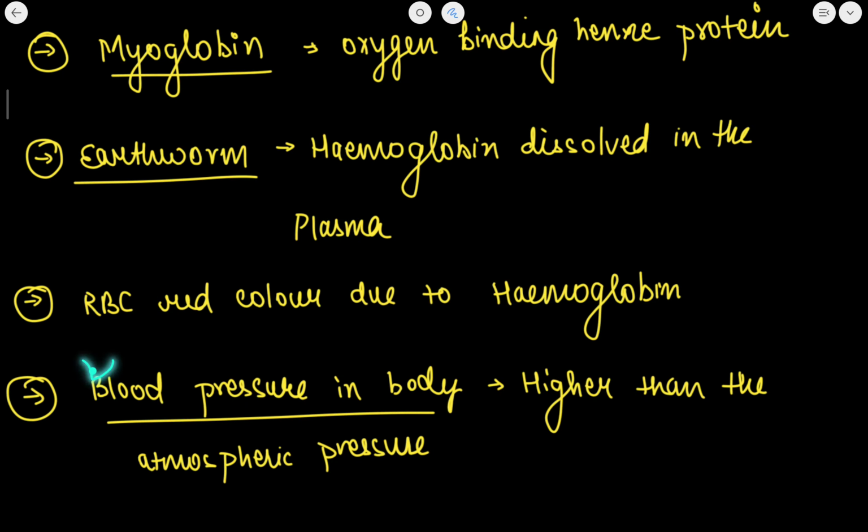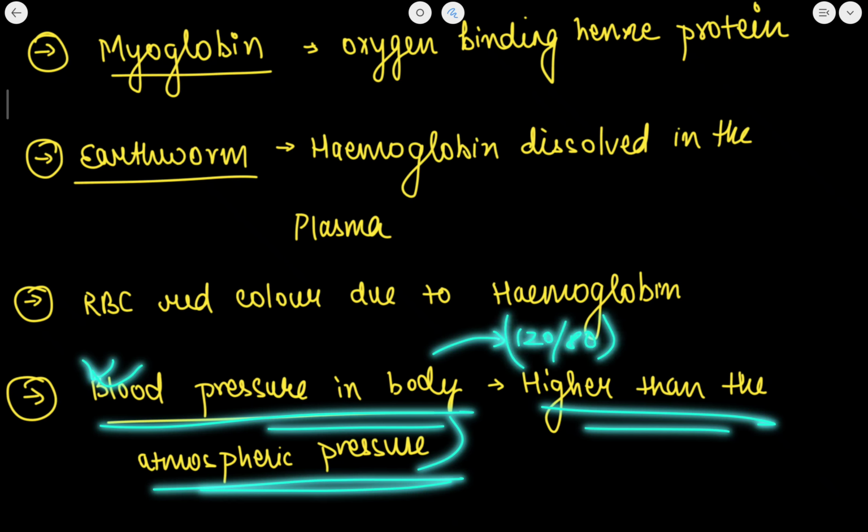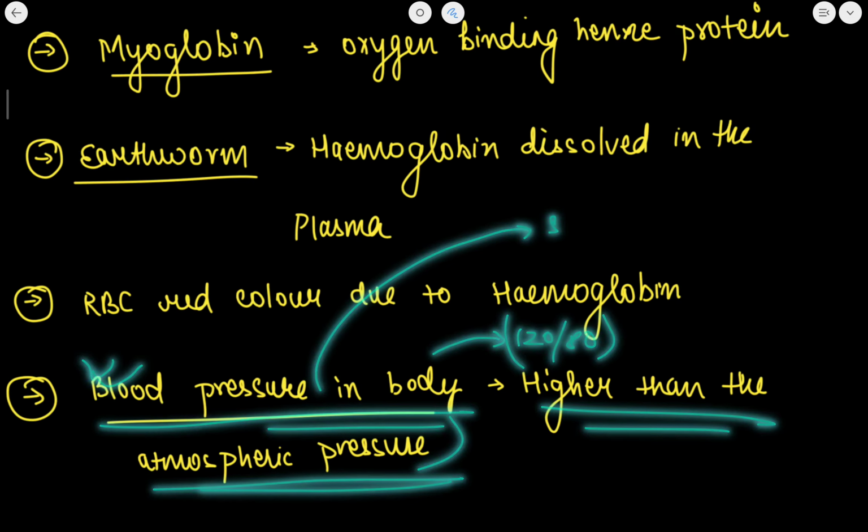The blood pressure in our body is higher than the atmospheric pressure. Normal blood pressure is 120/80. Also the blood pressure is measured by an instrument known as sphygmomanometer.